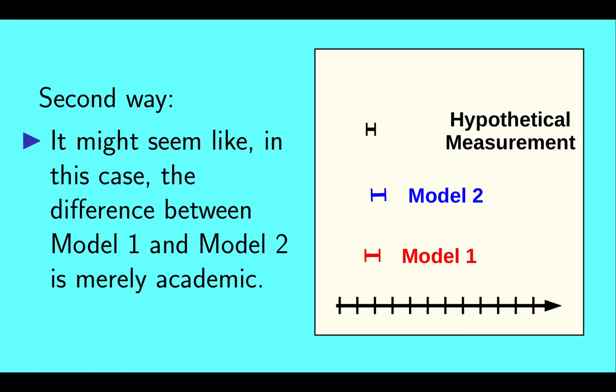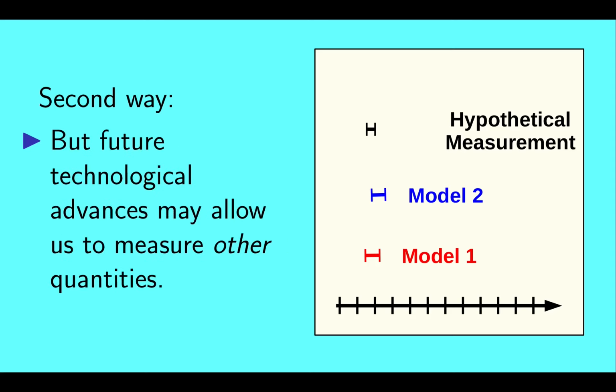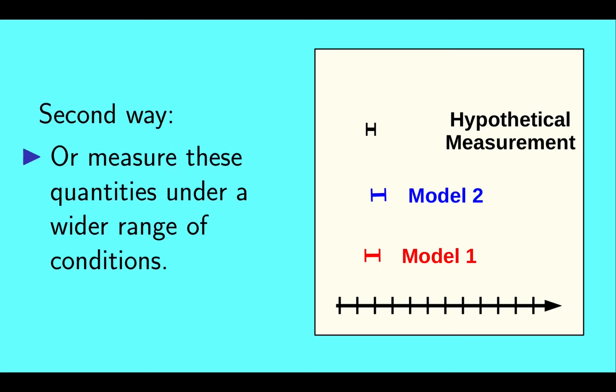In this case, it might seem like the difference between Model 1 and Model 2 is merely academic. We can never tell if one agrees with measurement and the other doesn't. But future technological advances may allow us to measure other quantities or measure these same quantities under a wider range of conditions.